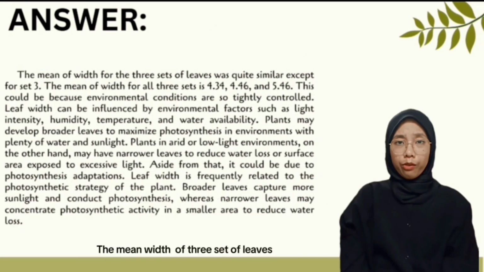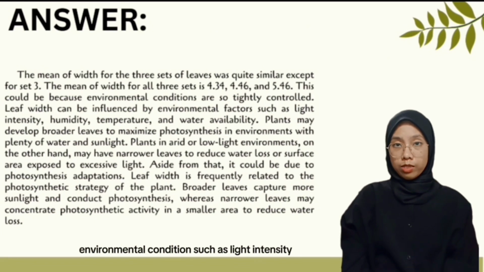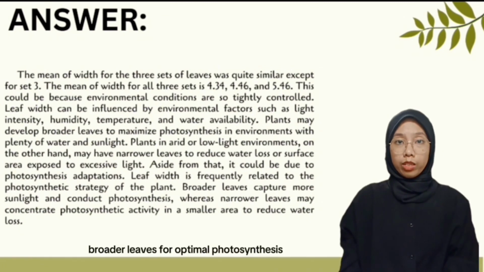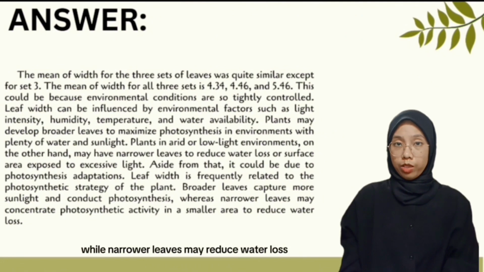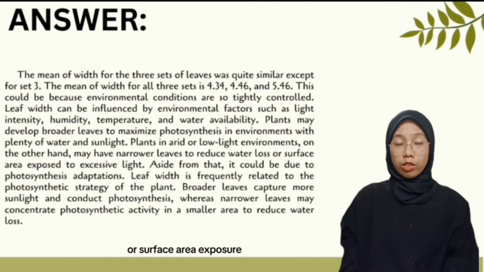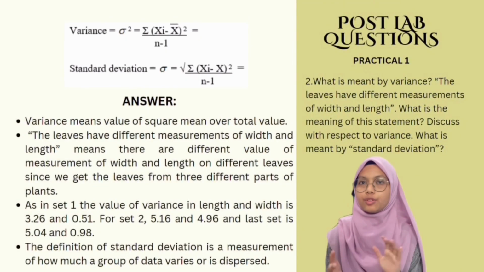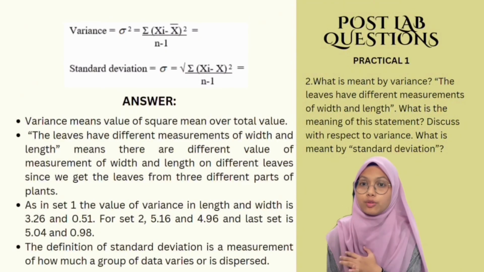The mean height of 3 sets of leaves was similar except for set 3. This could be due to tightly controlled environmental conditions such as light intensity, humidity, temperature, and water availability. Plants may develop broader leaves for optimal photosynthesis in evident environments, while narrower leaves may reduce water loss or surface area exposure.